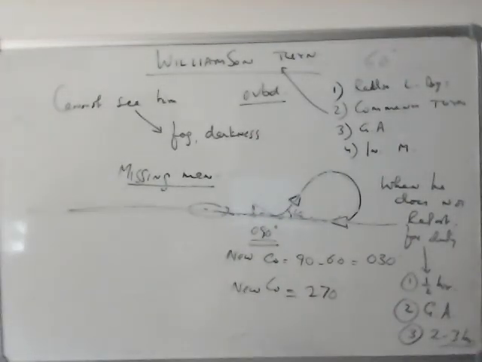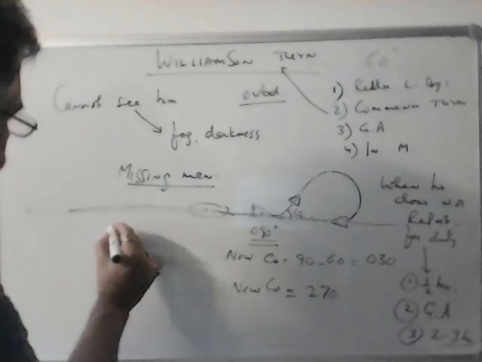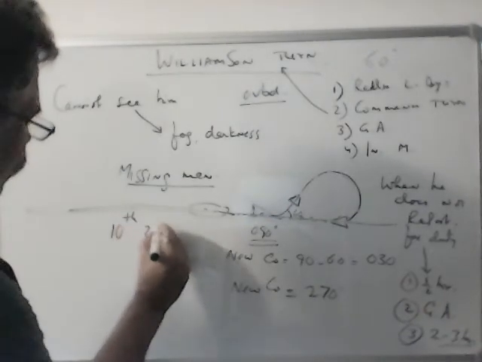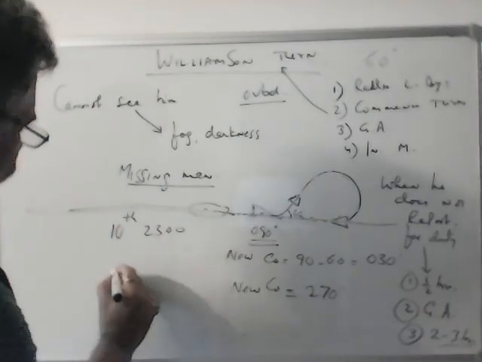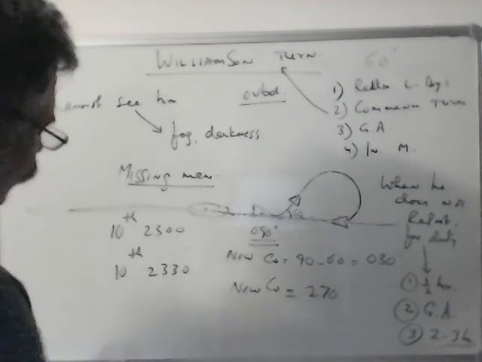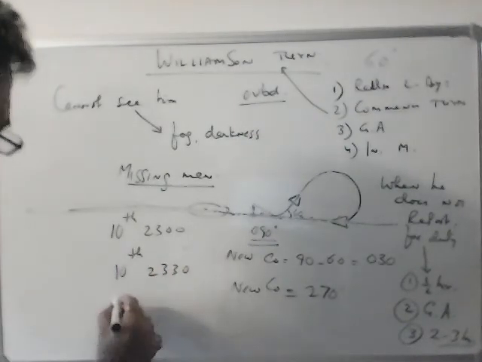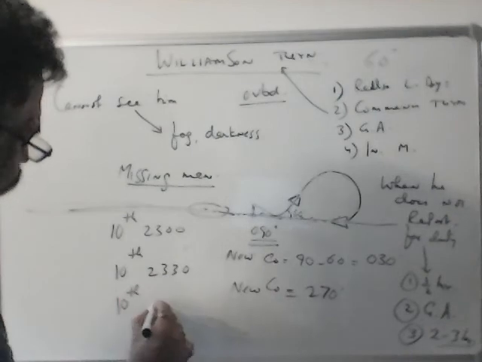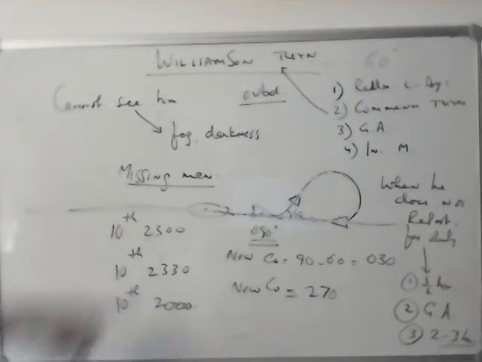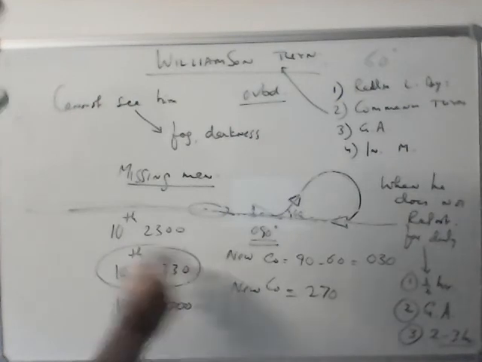Now, today is 11th July. Let's say someone says, I saw him on 10th July 2300 hours. Someone might say I saw him on 10th July 2330 hours. So interview the full crew. Someone might say he saw him at 10th July 2000 hours. So we see which is the latest time. Now let's see, this is the latest time.